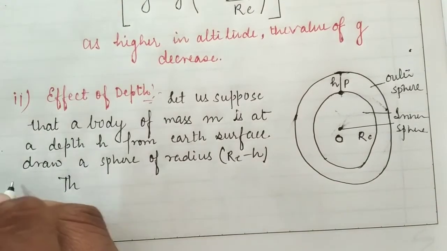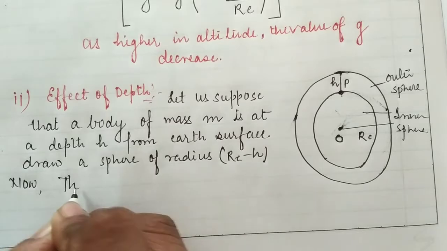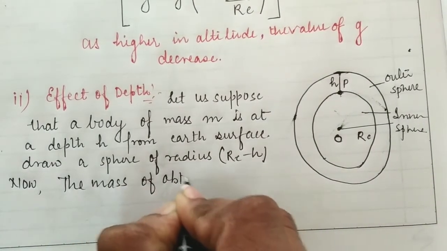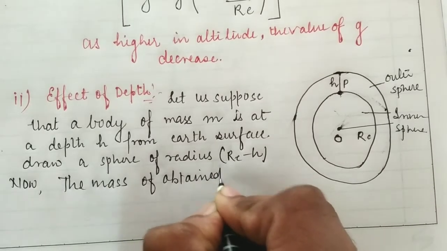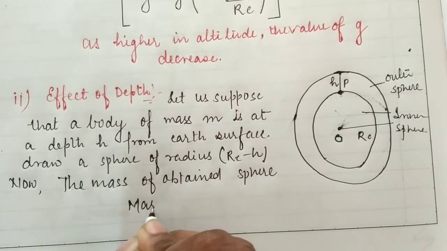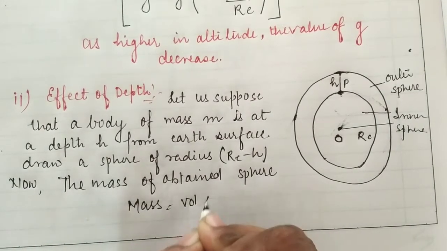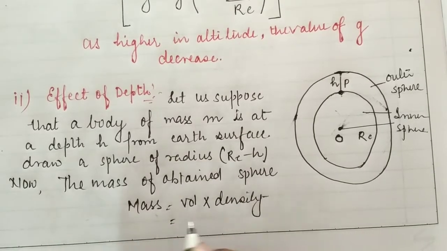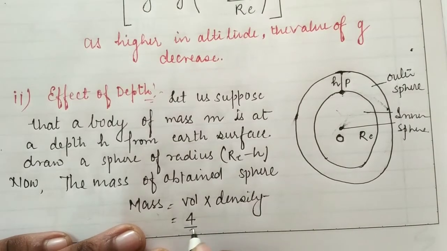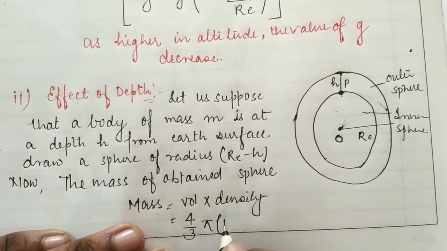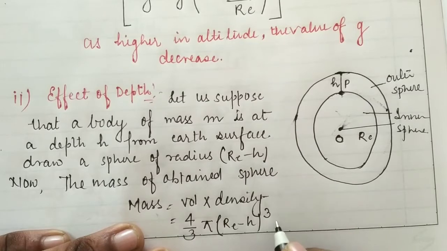So what we are going to do now is find the mass of the obtained sphere. As we know, mass is equal to volume into density. The volume of a sphere is given by 4/3 π r³, where here r is Re minus h of the new sphere, so (Re − h) whole cube, and density is given by ρ.